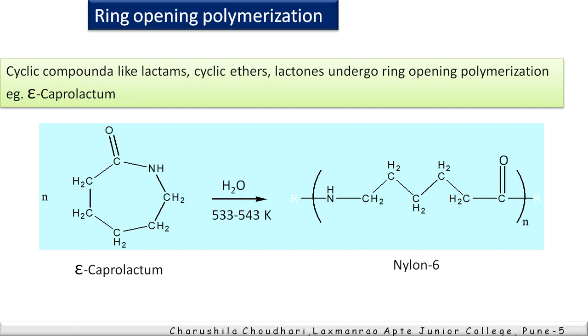In epsilon caprolactam, there are 5 CH2 groups and 1 C double bond O, so it contains 6 carbons, therefore it is called nylon 6. How are these 6 carbons? 5 from the CH2 groups and 1 from the C double bond O, and 1 NH group. Therefore the ring gets opened in the nylon 6 structure. This is mainly shown by cyclic ethers and lactones, which are in ring form, and ring opening polymerization takes place in this type of reaction.